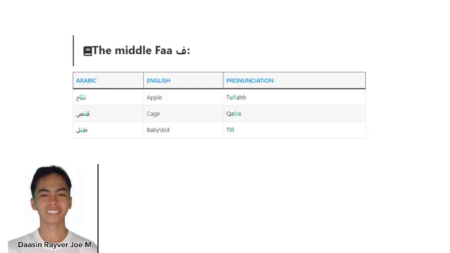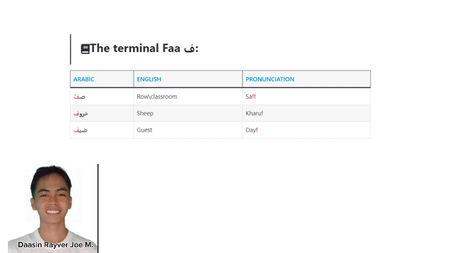And for the middle Fa, we have apple, which is pronounced tuta. We have cage, which is pronounced katais, and we have baby kid, which is pronounced til. For the terminal Fa, we have row, which is pronounced saf. We have sheep, which is pronounced charuf, and we have guest, which is pronounced daif.